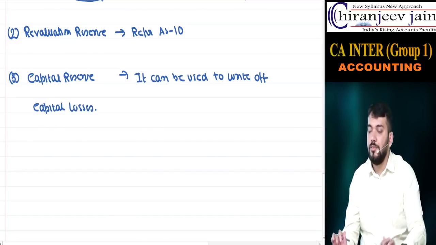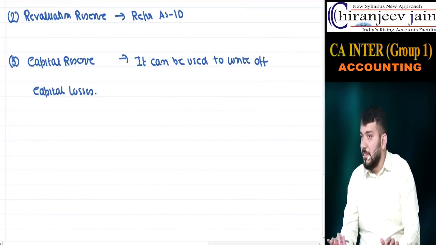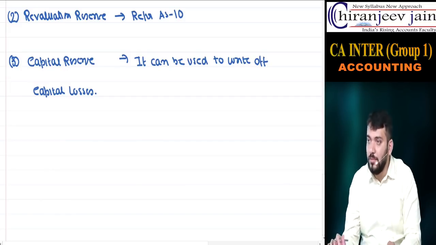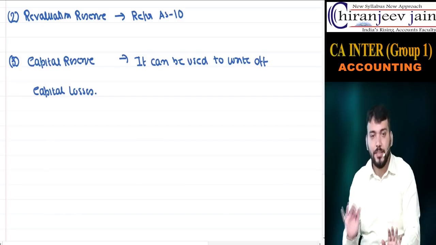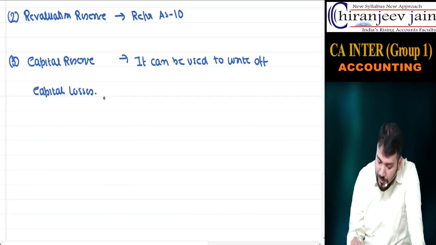It can be used to write off capital losses. Means it cannot be used to write off revenue losses. It cannot be used to write off revenue losses. Okay? It can be used to write off what? Capital losses. For example,